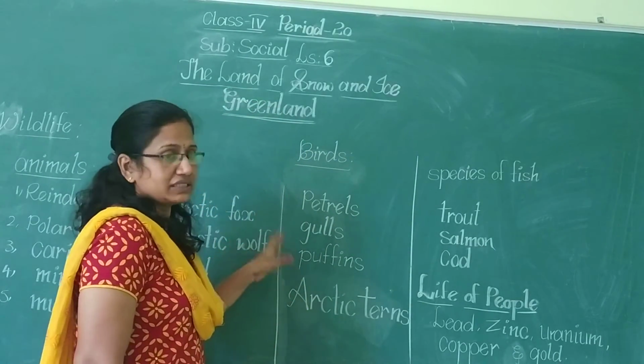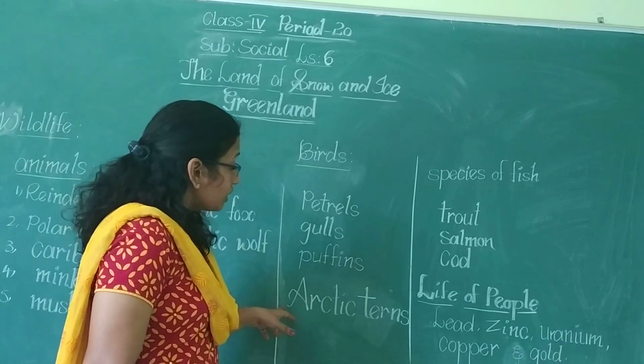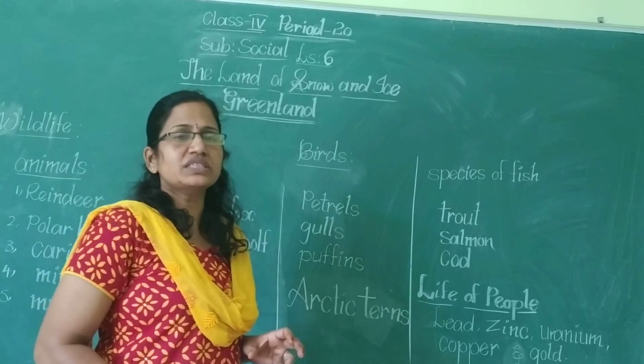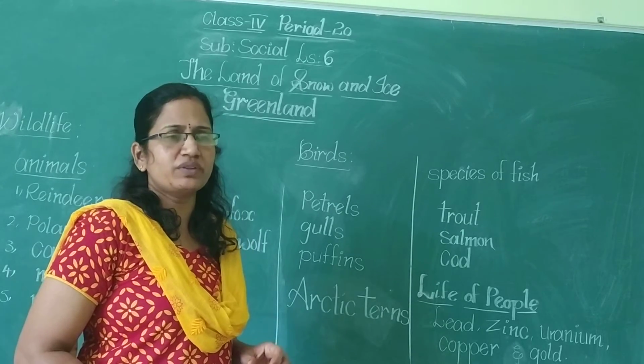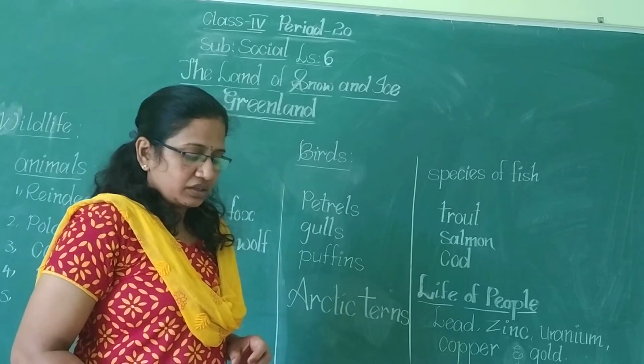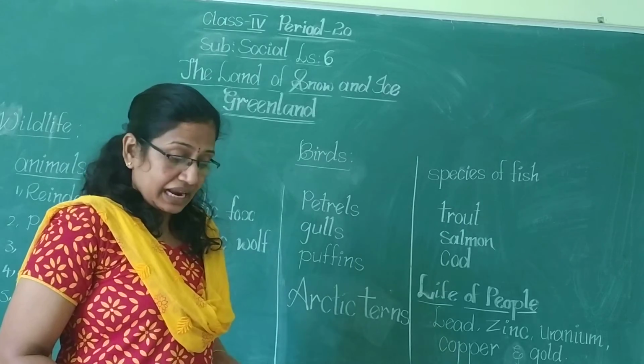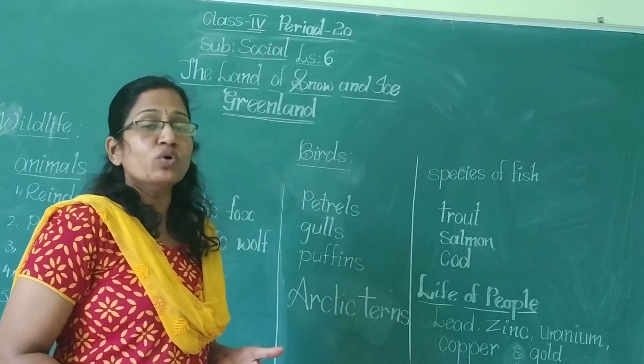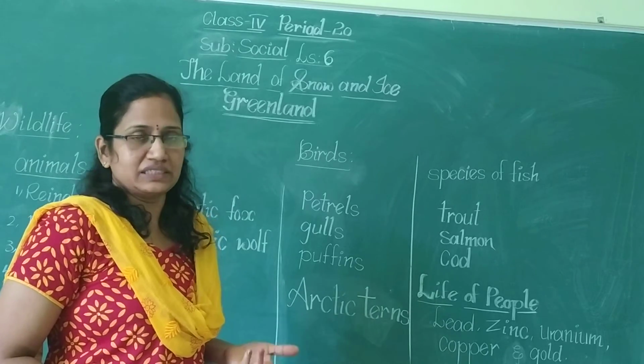Whereas Arctic terns, this is a small seabird. It flies to Greenland in summer and it will move to the South Pole in the winter season.